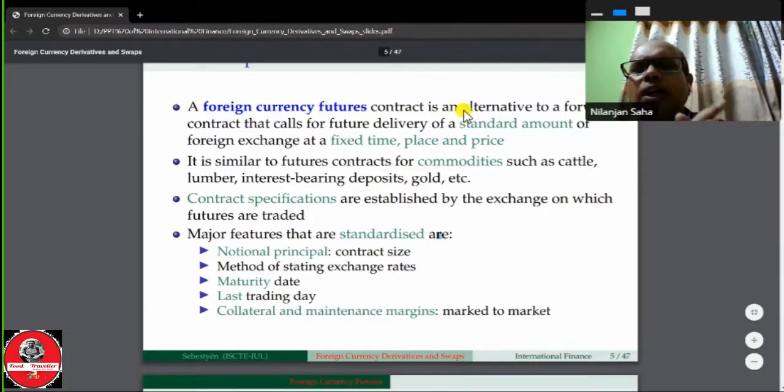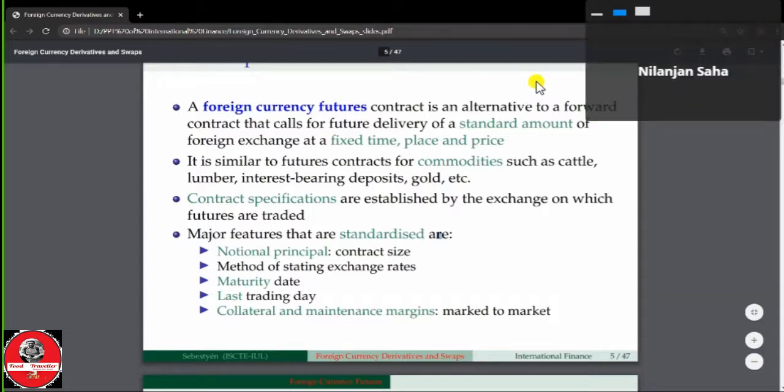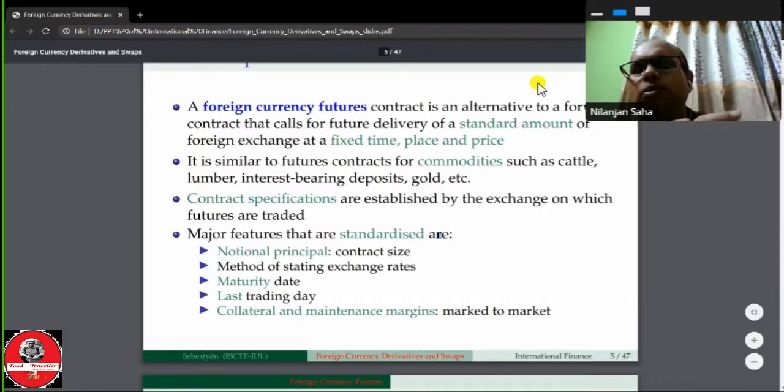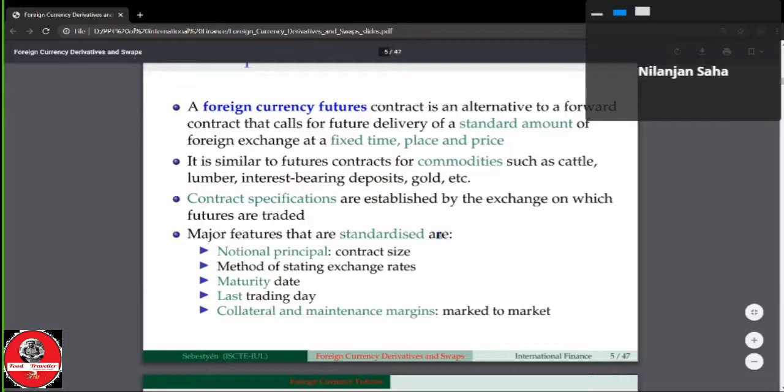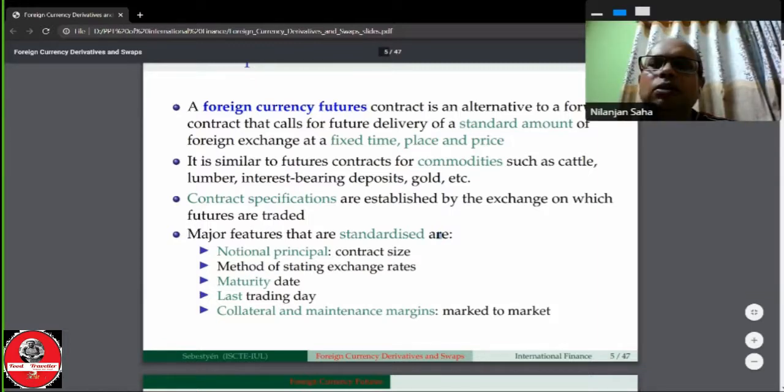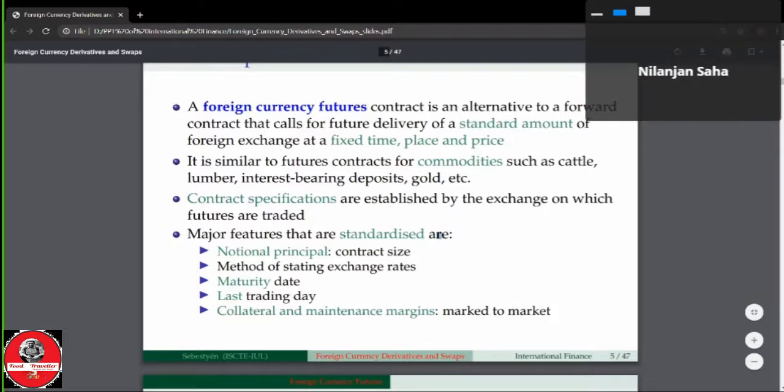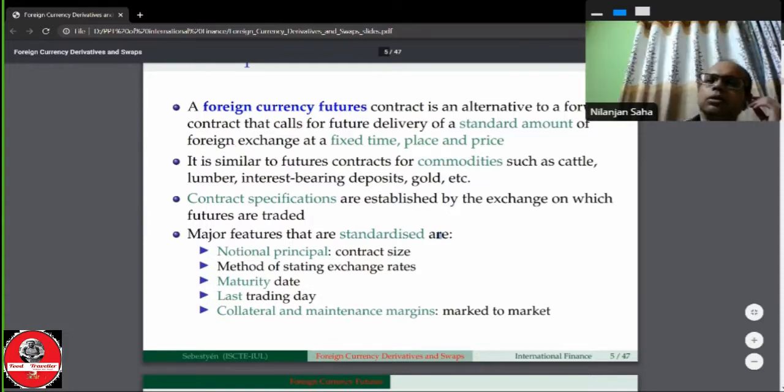When the home currency is quoted per unit of foreign currency, that means the home currency first, then followed by the foreign currency, this is called the American quote or the direct quote. When the dollar is in front, it is called the American quote or the direct quote. When the dollar is at the back, it is called the indirect quote or the European quote. This is simple to understand. When we find the quote with the dollar first, it will be treated as the American quote or the direct quote.